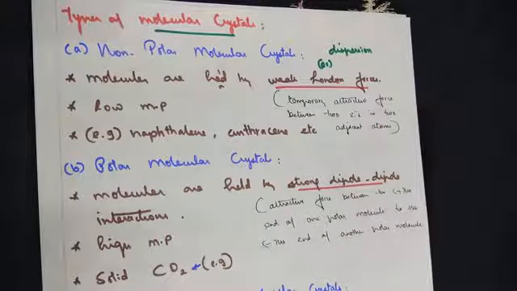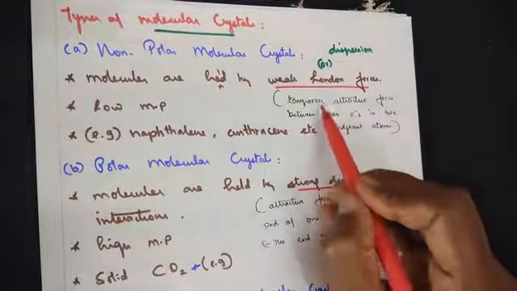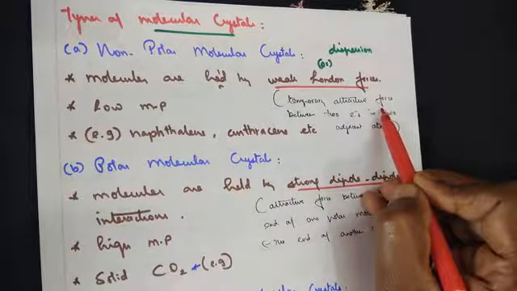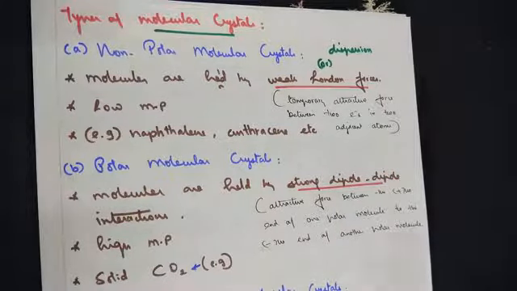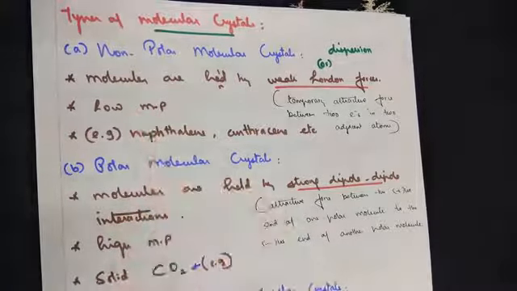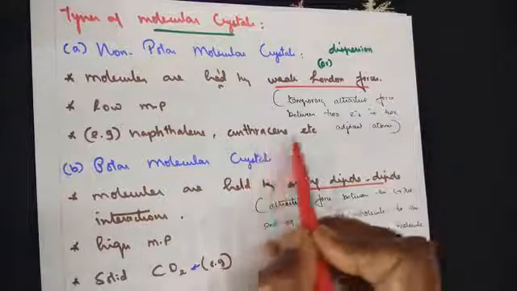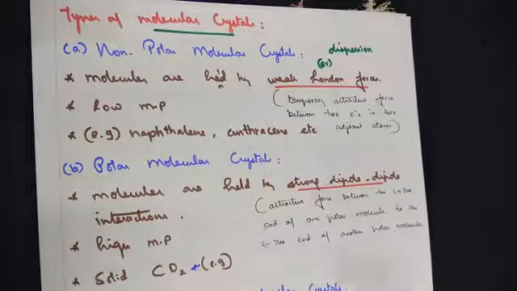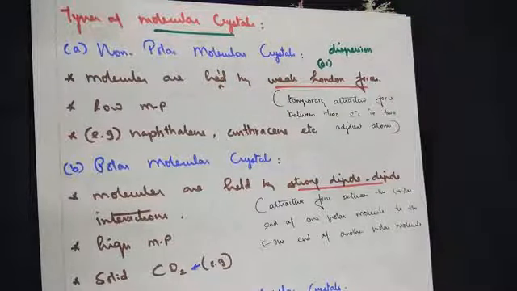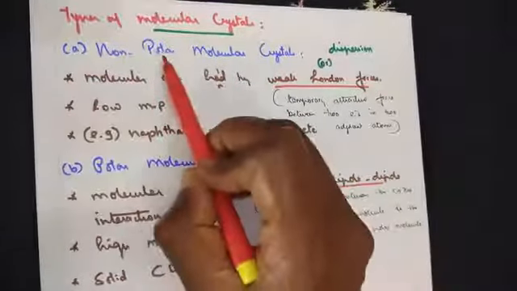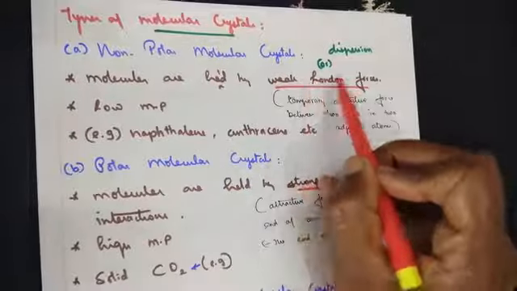We will see how the crystal structure is made up. So once again I repeat, it is a temporary attractive force between two electrons in two adjacent atoms. It has a low melting point. Examples: naphthalene, anthracene, etc. So these are non-polar molecular solids. If you say polar, you should have a positive end and a negative end. When we say non-polar, they are held by the weak London forces.